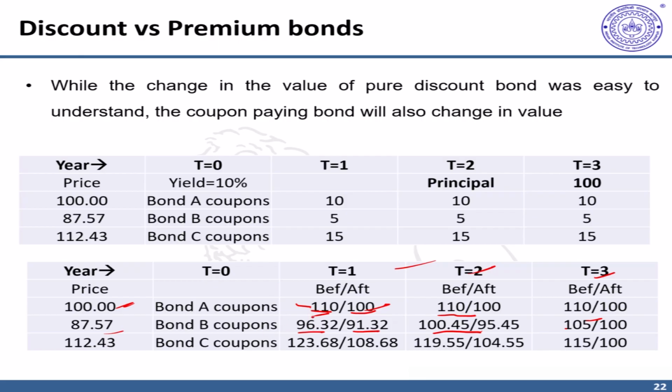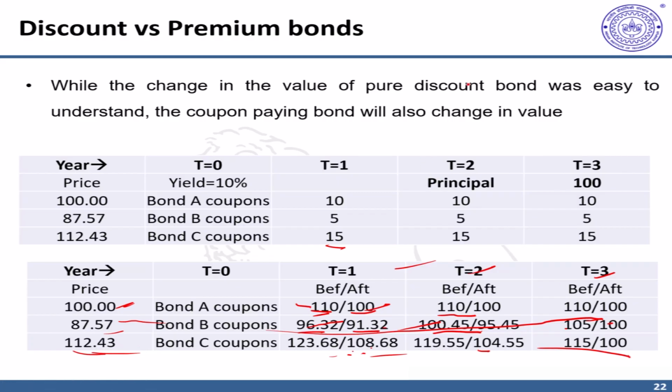There is an increase, whether you look at before coupon payment or after coupon payment, a secular increase in value. At the end of maturity, immediately after payment of the coupon, there's a secular increase in the value that approaches 100. Similarly, for the premium bond, immediately before and after coupon payment, there's a decline of 15 rupees, which reflects that the coupon has been received and the value has come down. Notwithstanding that, there's a secular decline in the value. For example, immediately after coupon payment, the value is 112, then 108, then 104, and approaches 100 by the time of maturity.